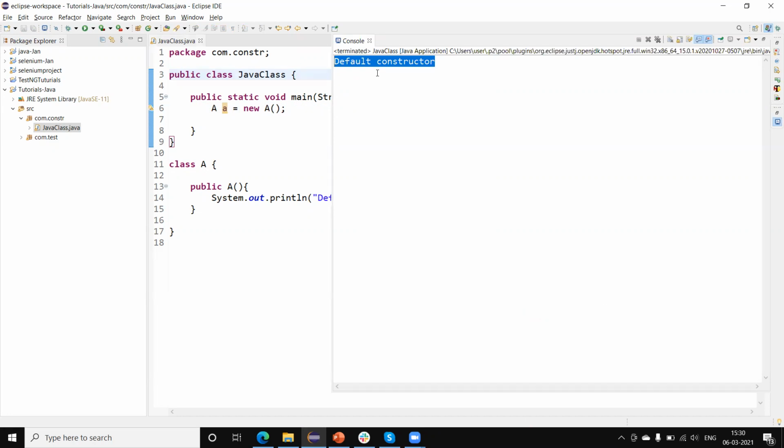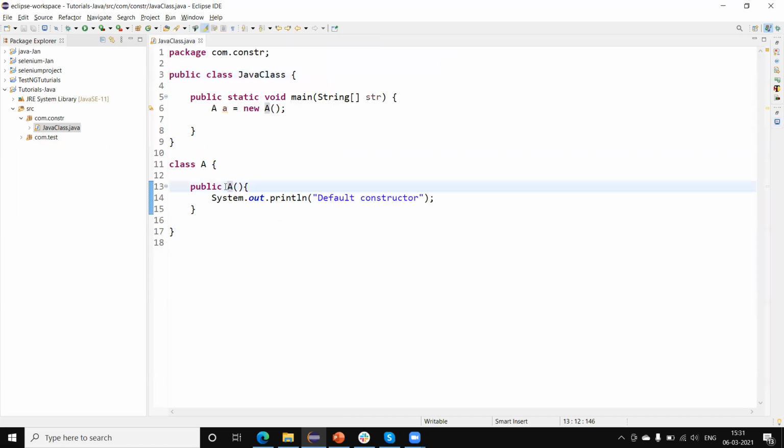So that's why I'm saying a constructor is a special member of a class that will be automatically invoked when we are creating the object of the class. A constructor has no return type. A constructor will not return any value. That's why we are not using any return type. The constructor name is the same as the class name.